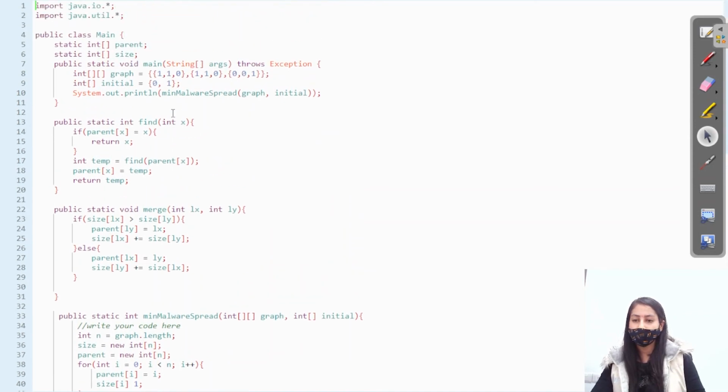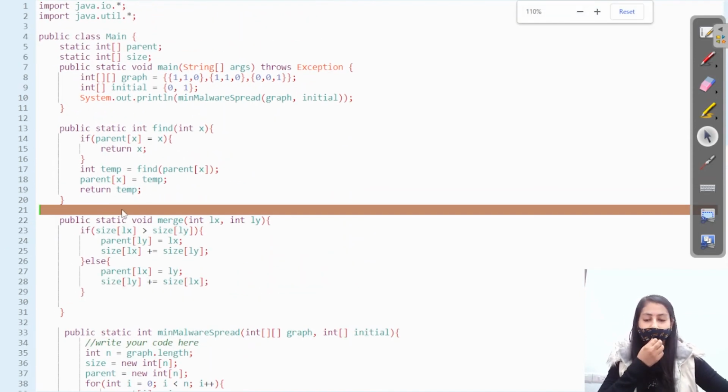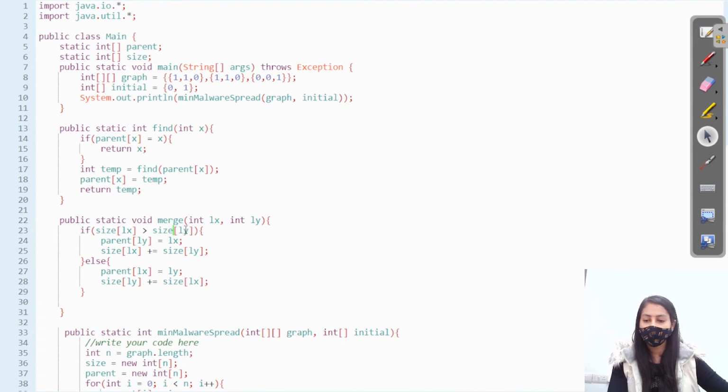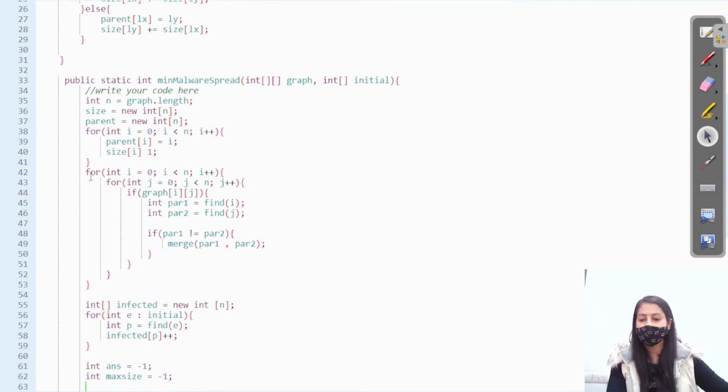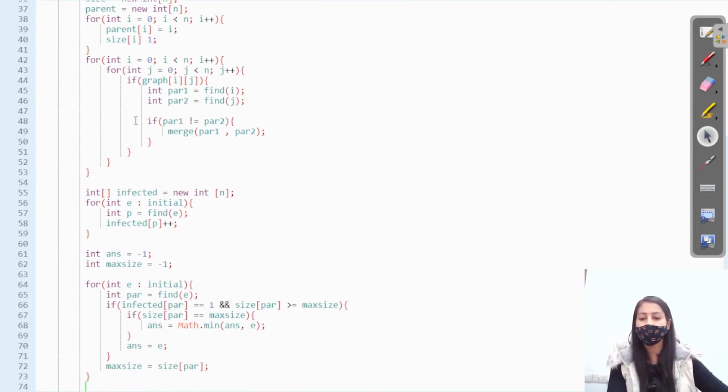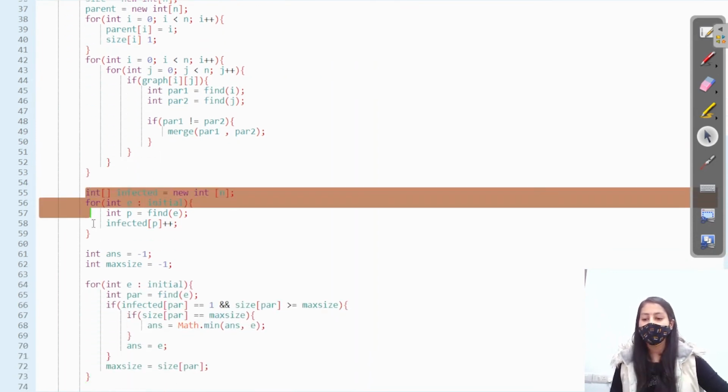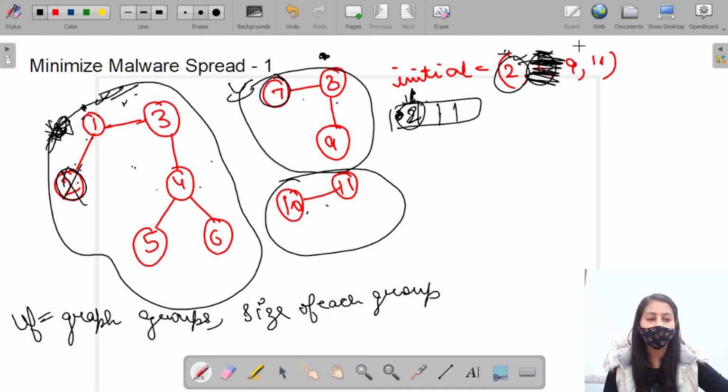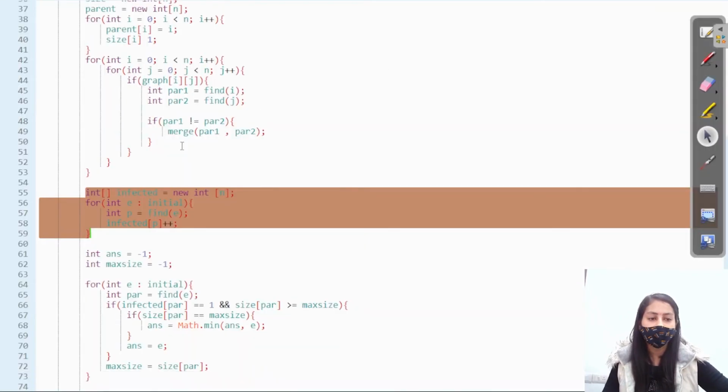We are finding the union of the two union function of the given network, that is we are grouping the graph into connected components, into connected groups, and also we are finding the size of that group. Here we are finding that if more than one infected node is present in a group, then there is no need to remove that node. Why? Because if I remove this node, then the other infected node will again make the entire group infected, right? So I'll ignore these nodes.